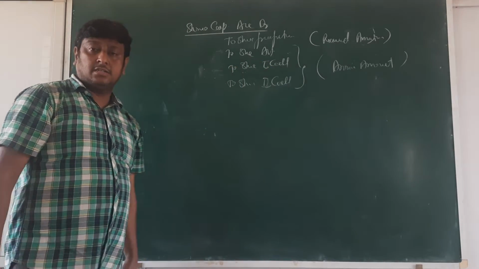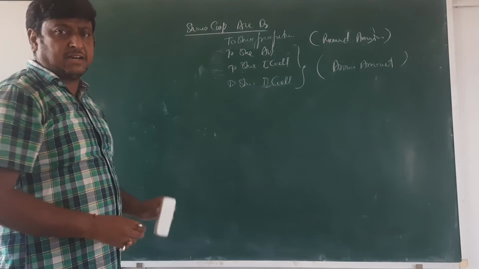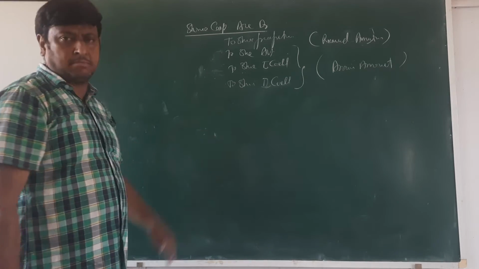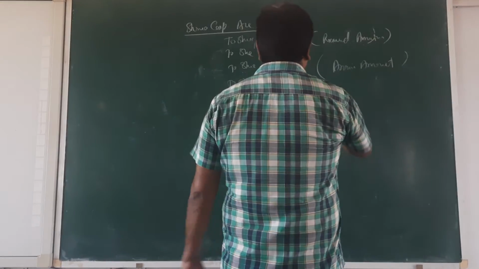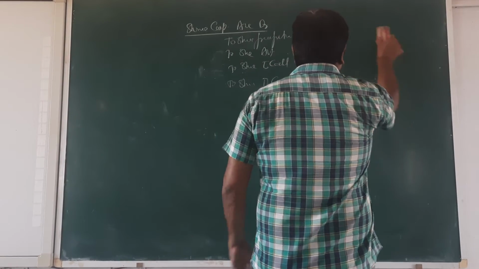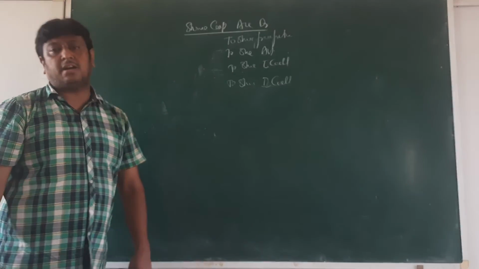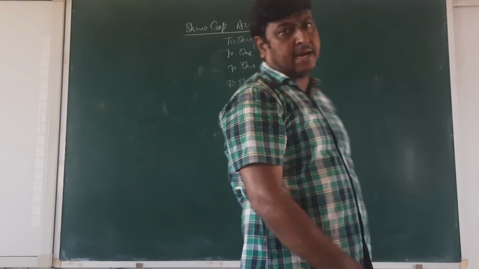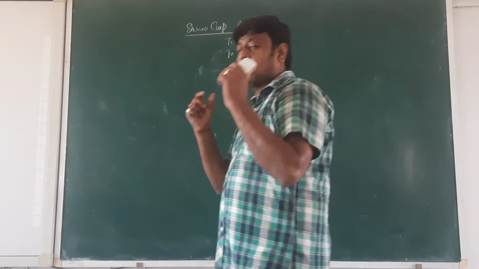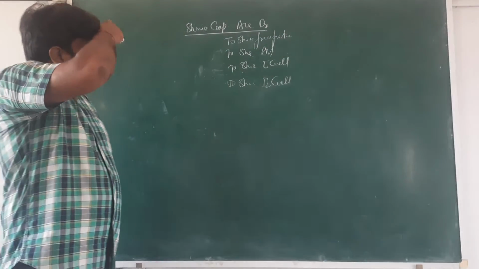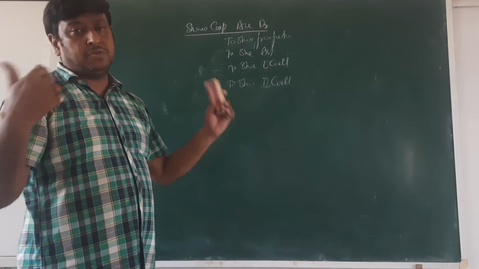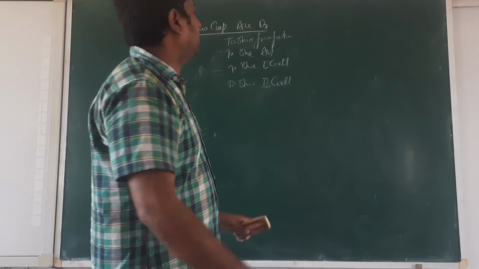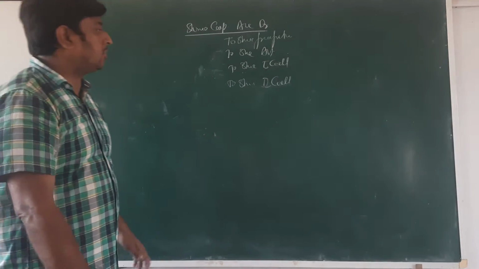On allotment, the amount which we have not received is entered. First call, same way. Second call, same way. The amount we have not received, that amount we enter here. Again, in share capital the called-up amount, in share forfeiture the amount received, in share allotment the amount not received, first call the not received amount, second call the not received amount.